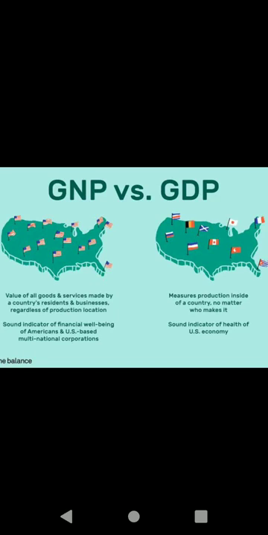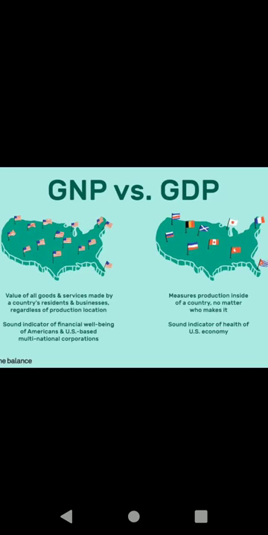These are the 4 factors of production in economics. Within the geographical boundaries of a country. So gross domestic product is calculated within the boundary of the country, not abroad.